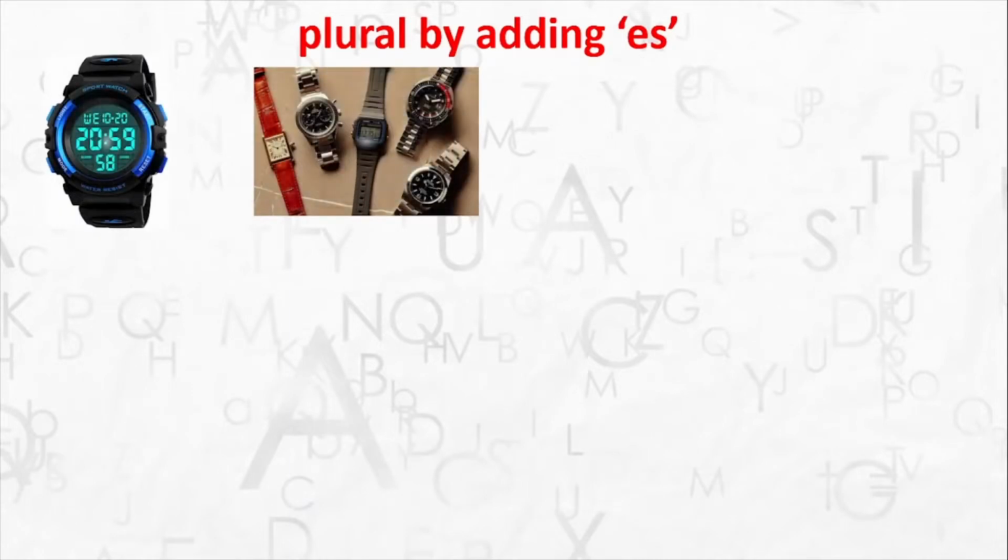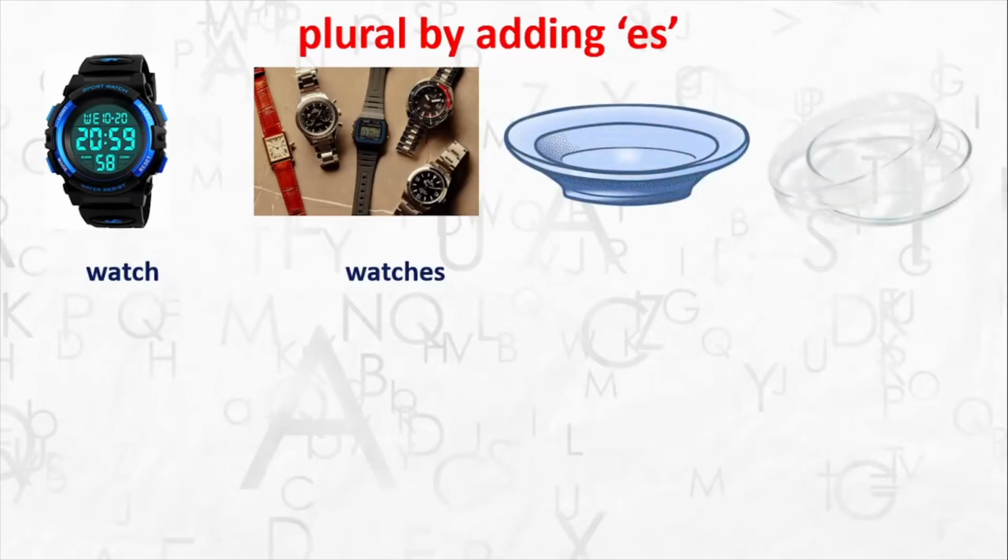So come on, let's take a look at those examples where you make the plural by adding es. So see here, watch becomes watches. So you added es. One more example. What is this? It's a dish. So dish becomes dishes. So you added the es, not only the s. So you did not write watchs, watches.